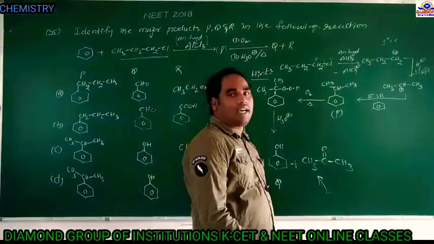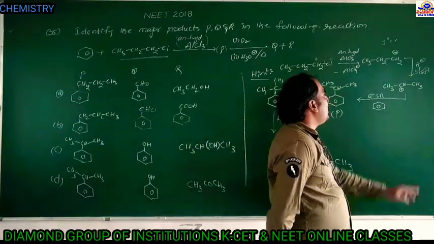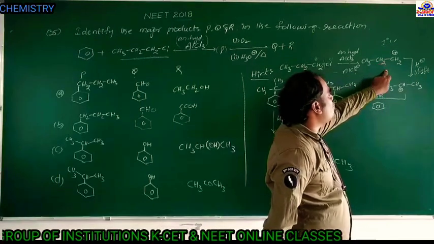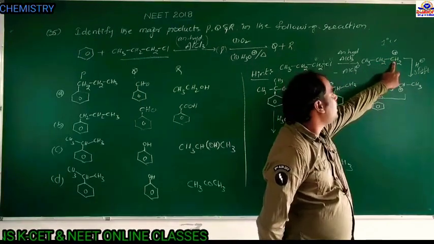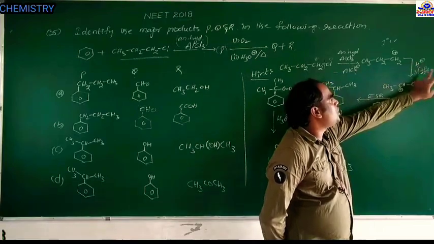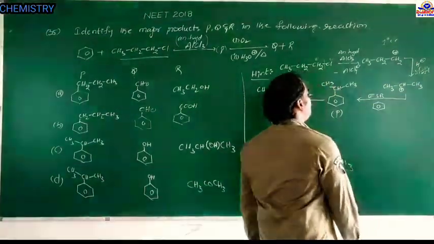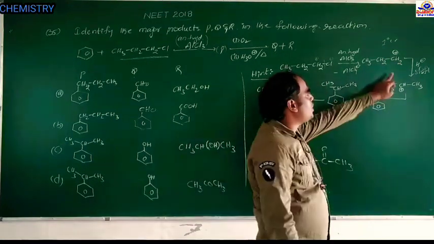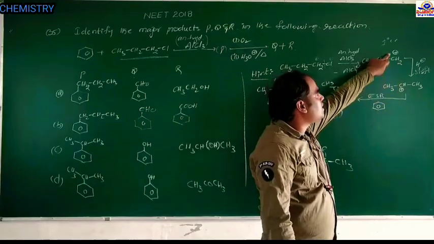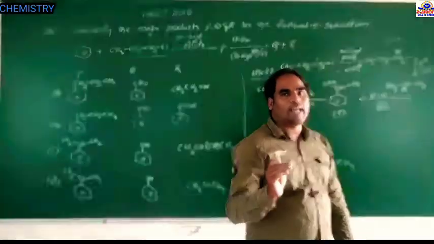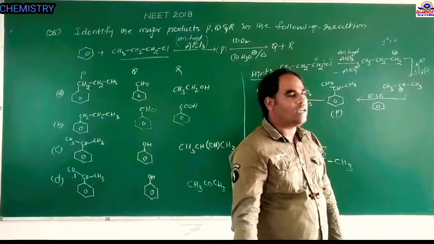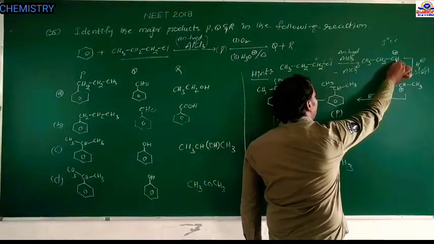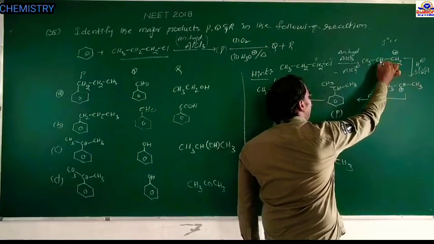Therefore, to gain stability of the carbocation, one hydrogen from the second carbon shifts towards the carbocation side. Therefore it is called H minus shift, hydride shift. That hydride shift takes place from this carbon to this carbon. Why does the hydride shift take place, students? Because this is a primary carbocation, and a primary carbocation is unstable when compared with a secondary carbocation. Therefore this hydrogen shifts to here.